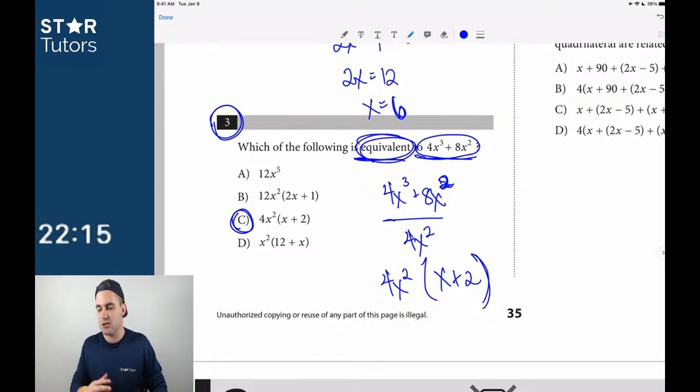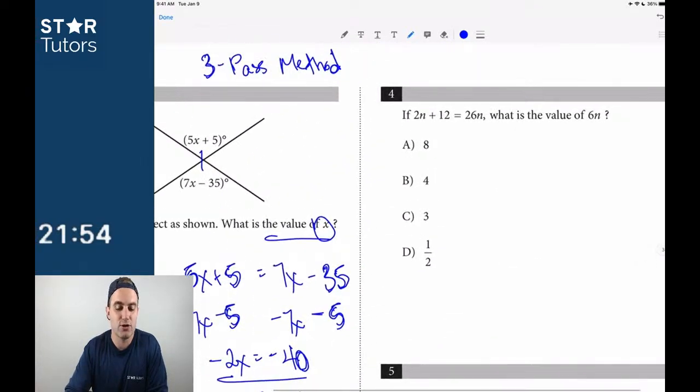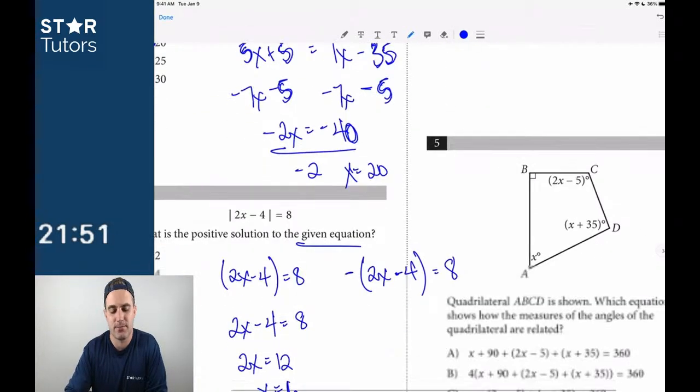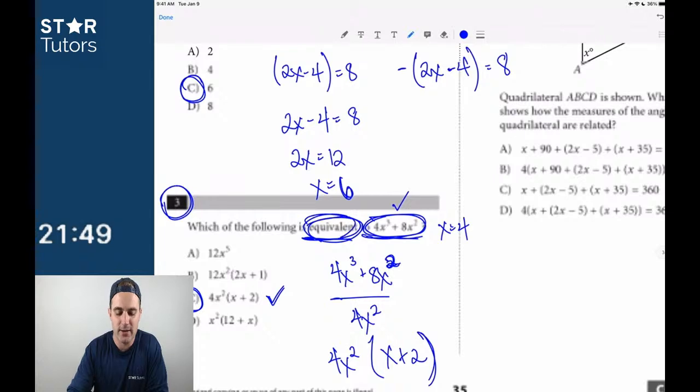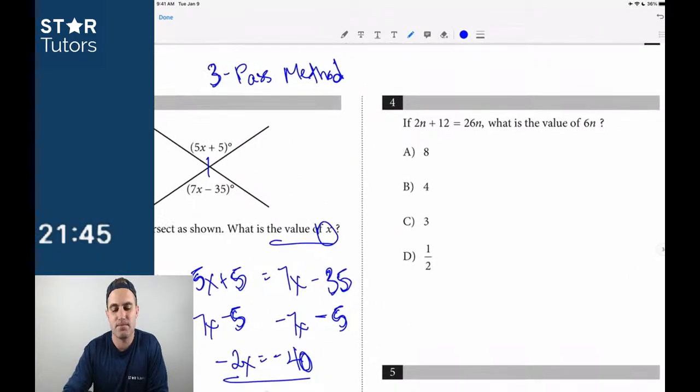But if you see the word equivalent, you can always go plug in a value for x. So on number 3, you probably don't need that, but you can always go back and plug in a value for x if you see the word equivalent. So you can just say x equals 4. If you plug it into this top equation, which is difficult when you don't have a calculator, and I plugged in x equals 4 to answer choice C, those two would equal each other. So you could do it that way on a harder equivalent problem. Look out for that word equivalent, because it means the problem can be solved both algebraically and by just picking numbers.